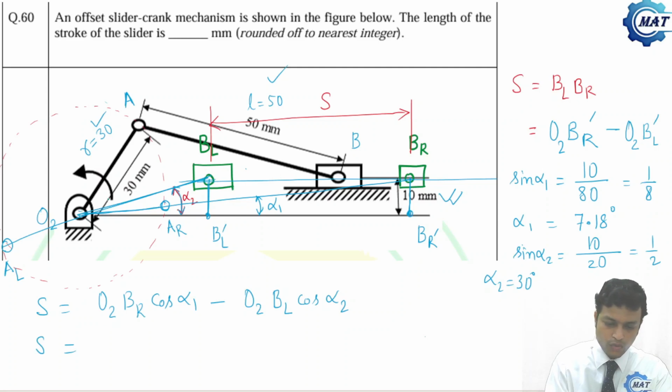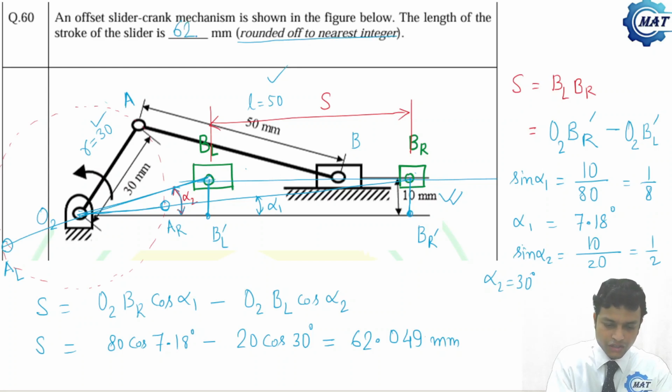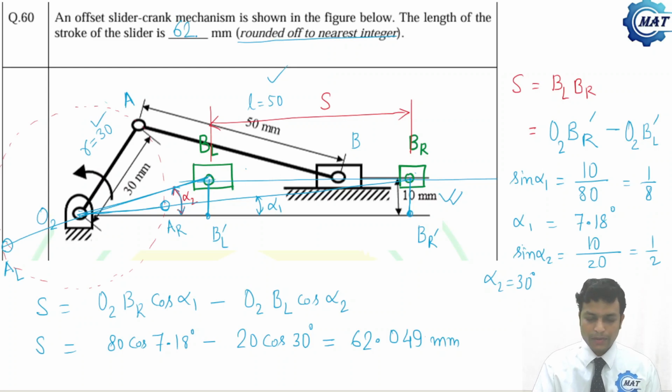O2BR is 50 plus 30, 80, cosine 7.18 degree, minus O2BL is 20 cosine 30 degree. That is 62.049 mm. So it has been asked to round off to the nearest integer, that is 62 mm is the answer to the problem.